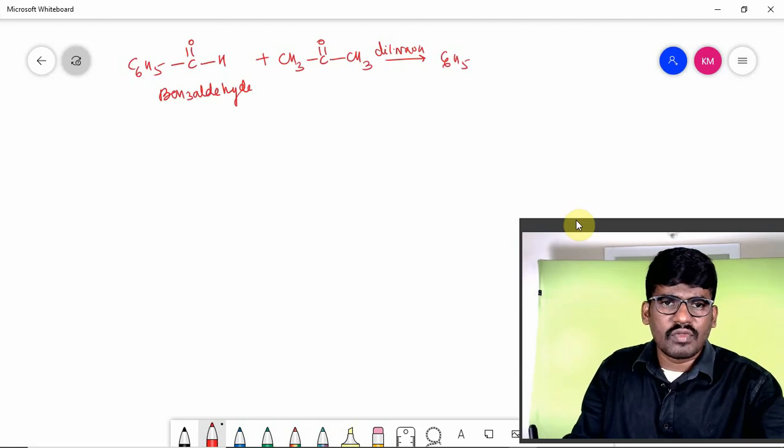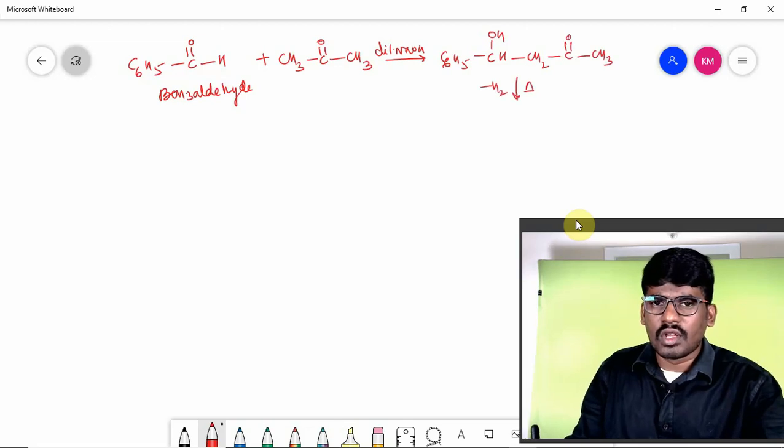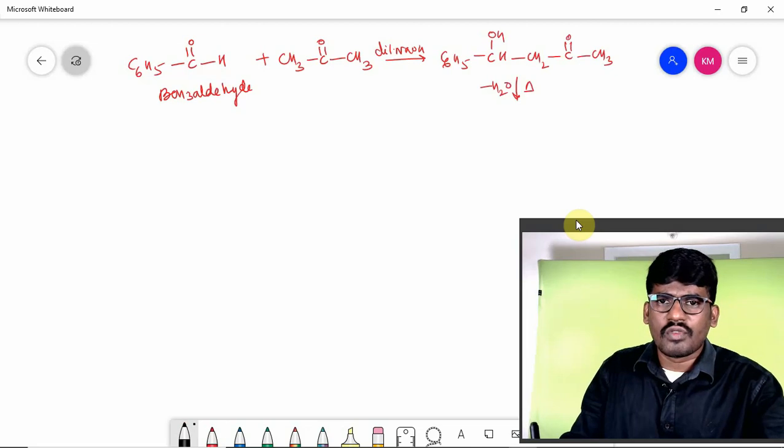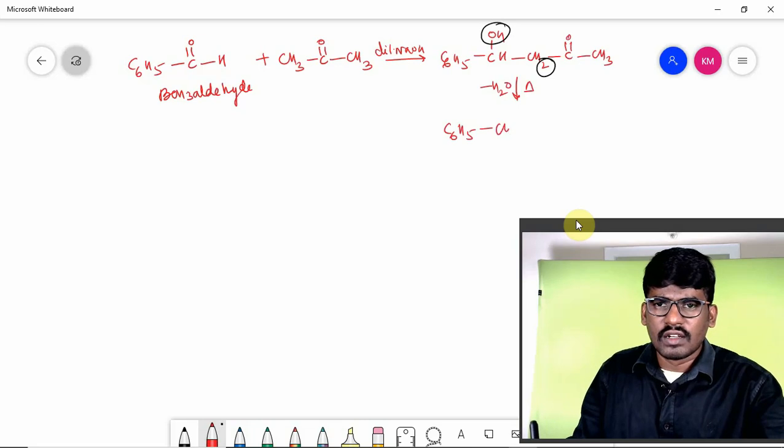So C6H5 CHOH CH2 COCH3, which upon further heating, water molecule is removed, as we know. So from here OH, from here H can be removed, children. Then you are going to get C6H5 CH double bond CH CO CH3.